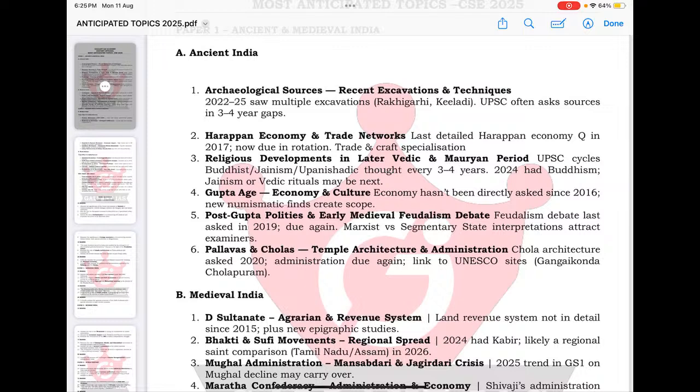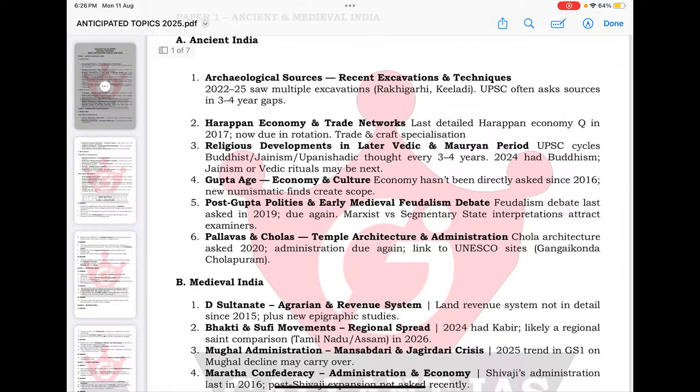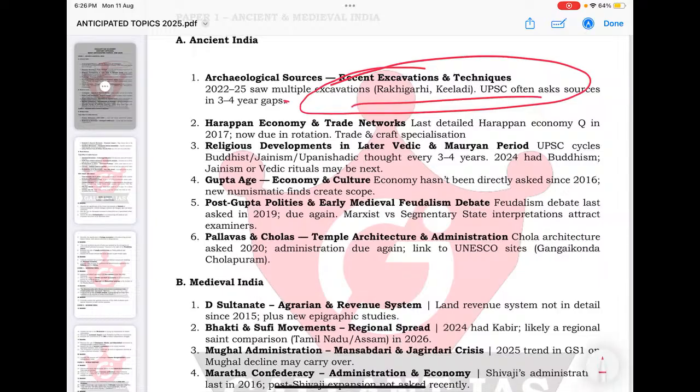So literary sources and archaeological sources, how they throw light on the reconstruction of early history, maybe cultural history, economic history, or civilizational history. That part you have to focus on very much. Because it is very clear that in a gap of 3 to 4 or 5 years, UPSC will definitely ask these questions on a rotational basis.